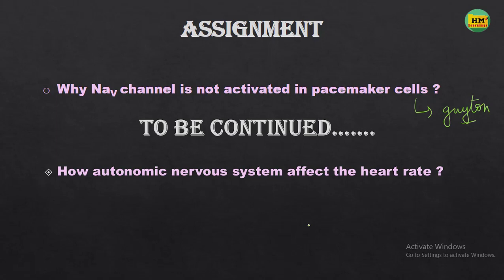I will discuss the answer to this question in my coming video, and we will also discuss how the autonomic nervous system affects the heart rate, how it alters the heart rate by changing the pacemaker potential, the slope of the pacemaker potential.